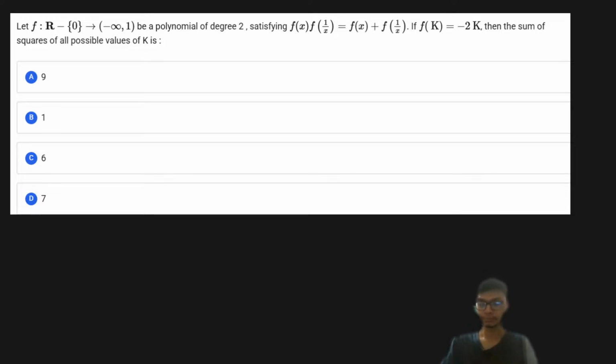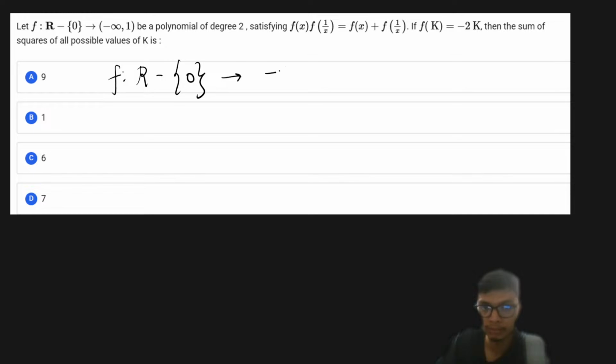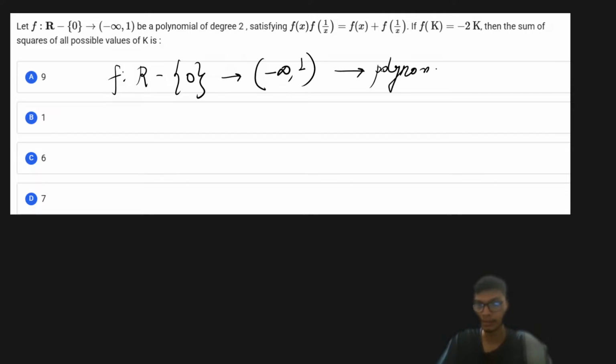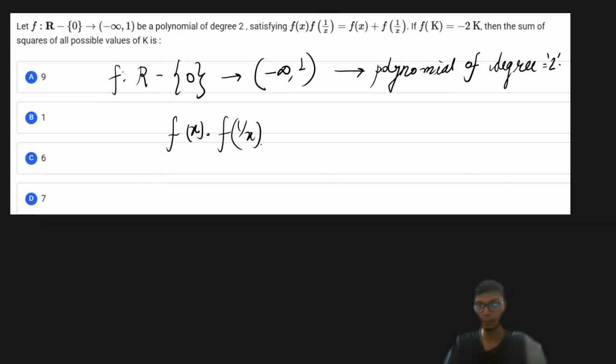So it is said that if I have a function that takes all real numbers except 0, and it is going to the range minus infinity to 1, now it is said that the function f is a polynomial expression of degree 2. So it's a polynomial of degree 2 such that it is satisfying a functional expression given as f of x multiplied with f of 1 upon x is equal to f of x plus f of 1 upon x. So that is the functional equation we have with us.